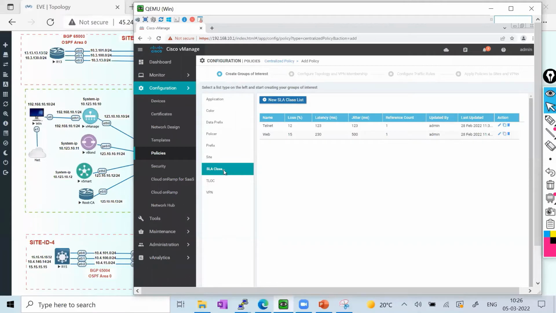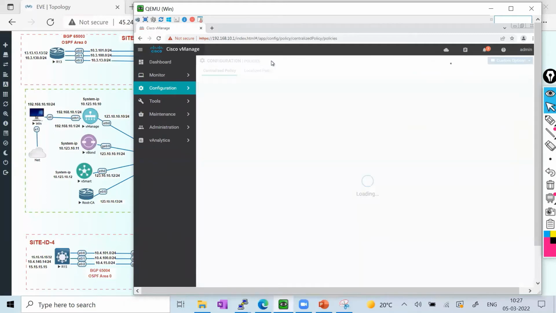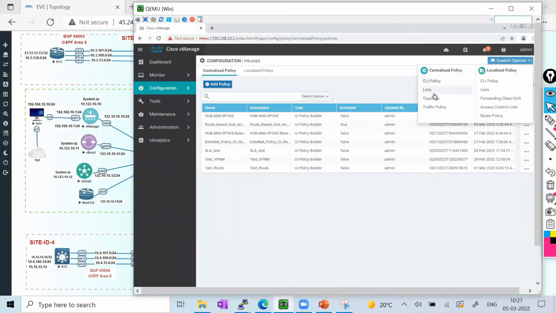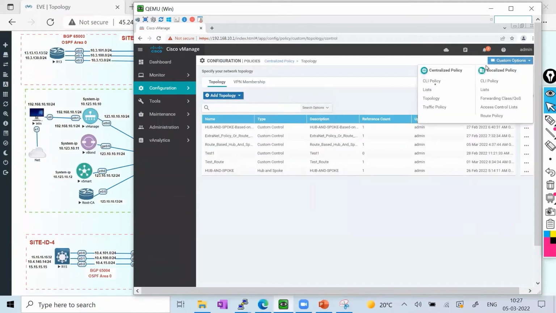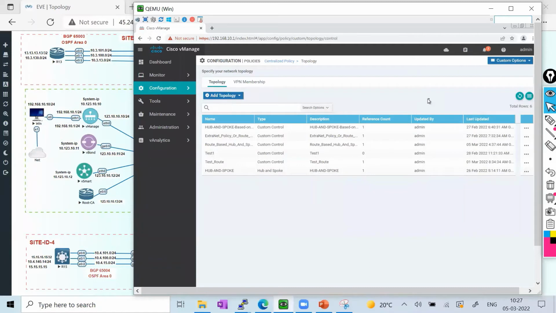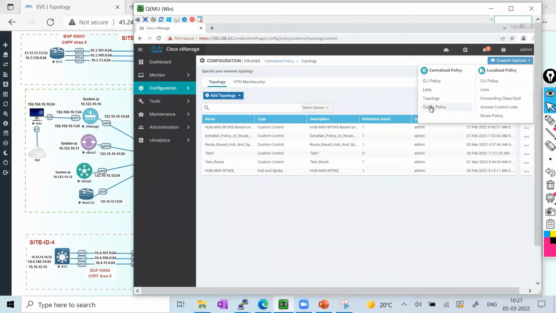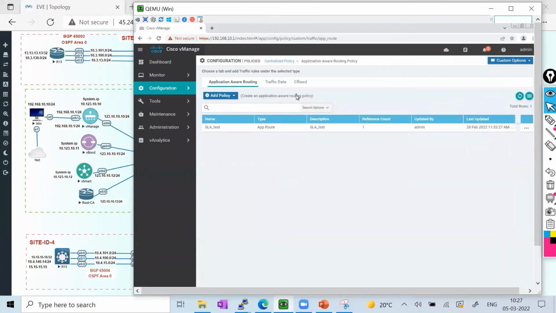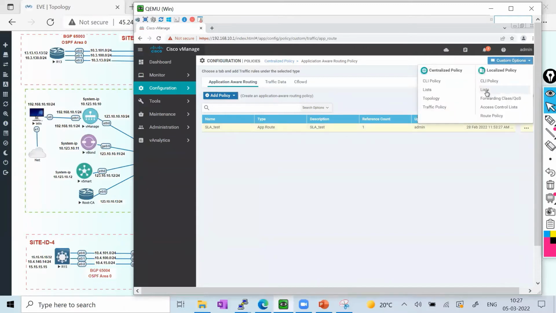I tested this some time ago, and it shows that if you want telnet you can use this one, and if you're going web you can use this one. Let me try to delete one, to see if it can be deleted. It is not deleting. Let me try to delete from somewhere else, traffic policy, list. This cannot be deleted.